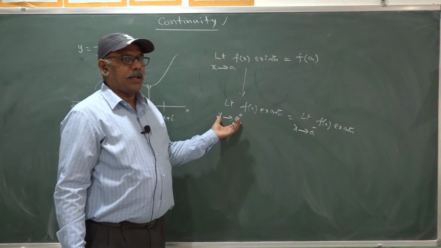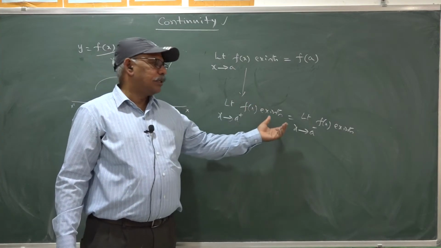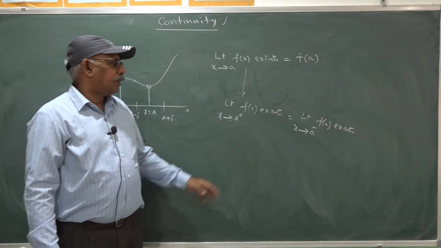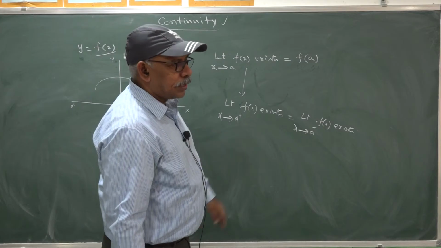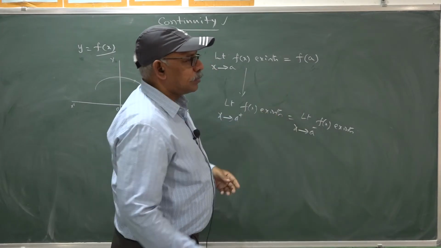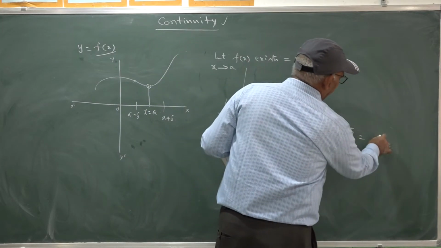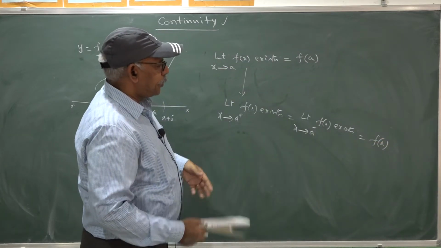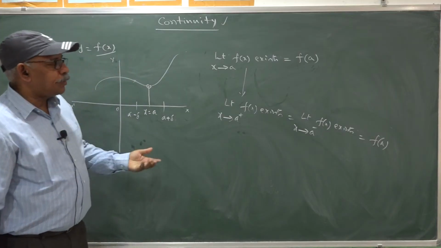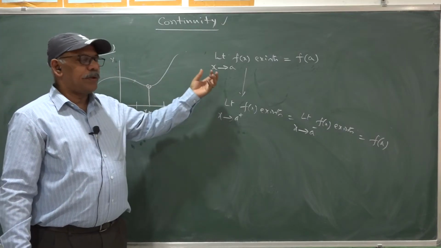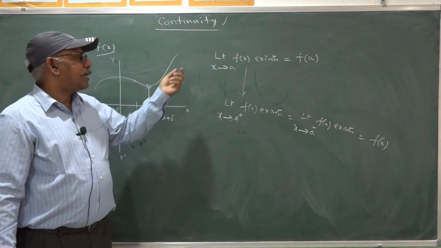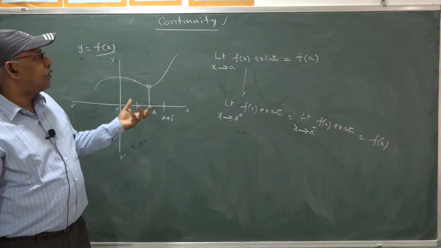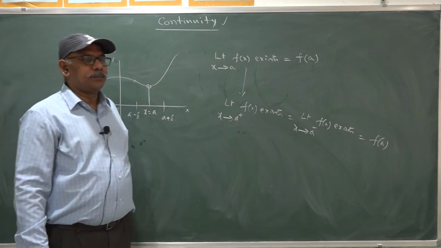Both limits exist and are equal, and both are equal to f(a), the functional value at a. Then you can say that the given function is continuous at that point a. That is the definition of the continuity based on the limit.